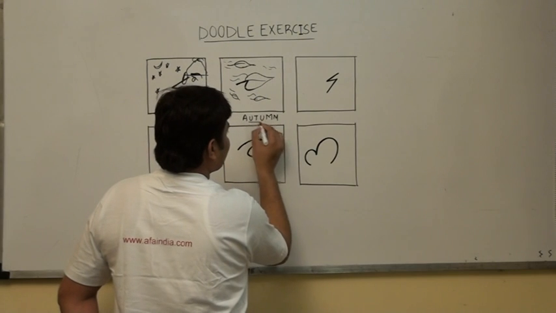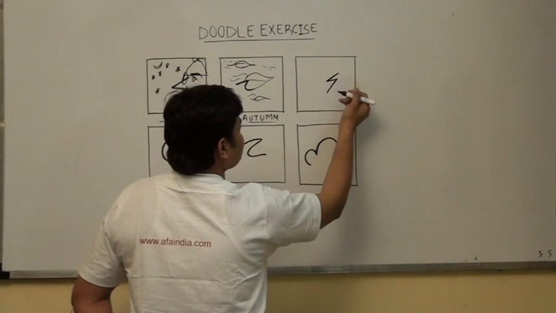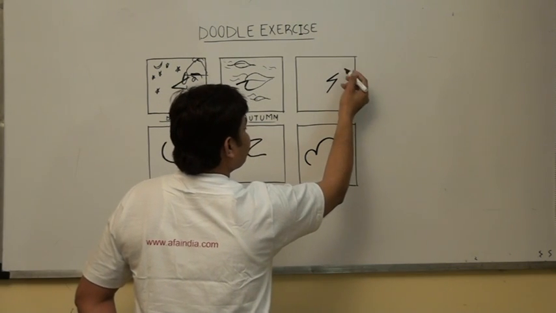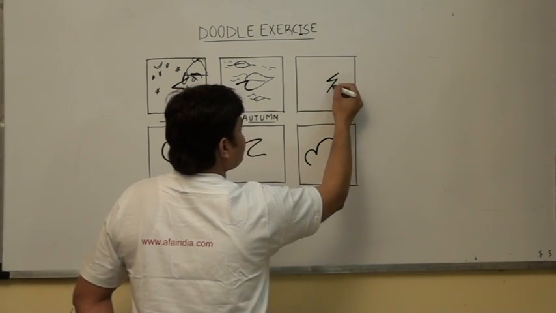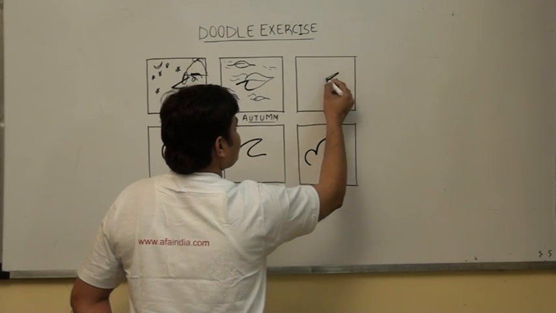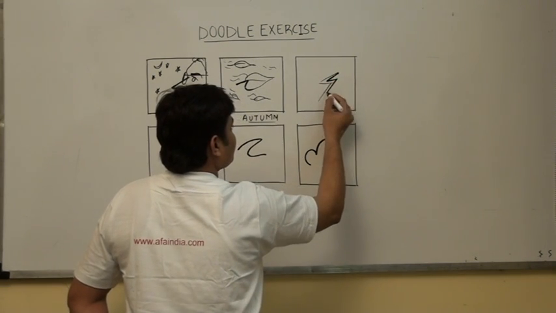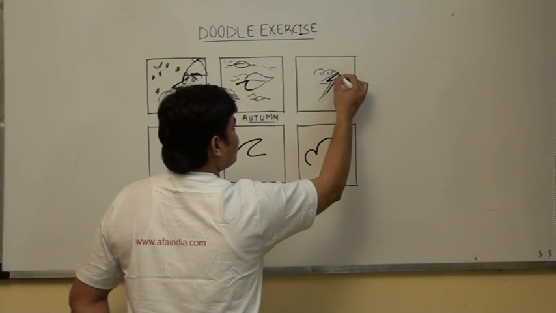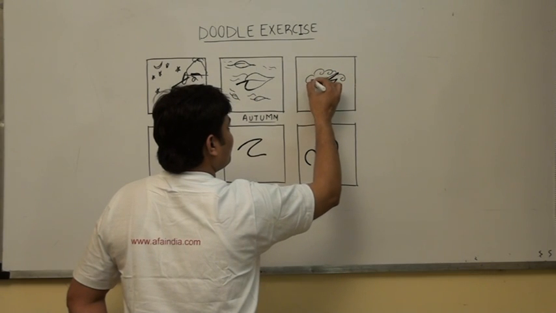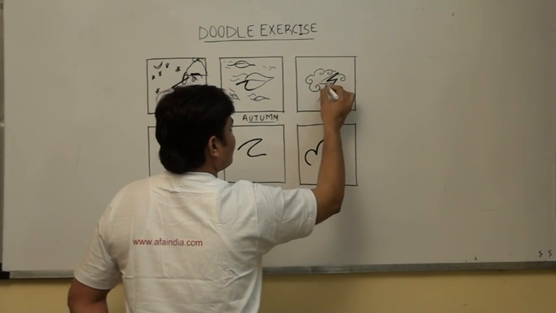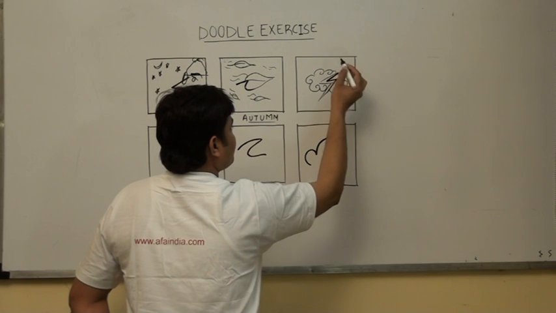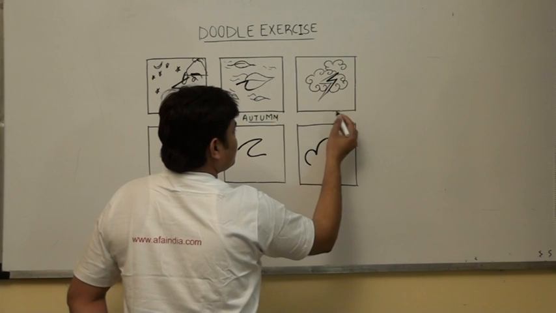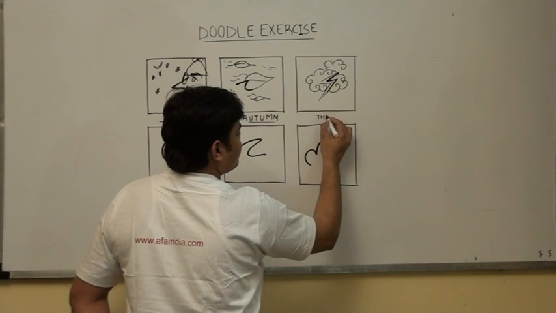And the next block, let's try to make some different themes in this. This can be a thunder, and behind this thunder we can create a cloud theme. The theme would be thunder.